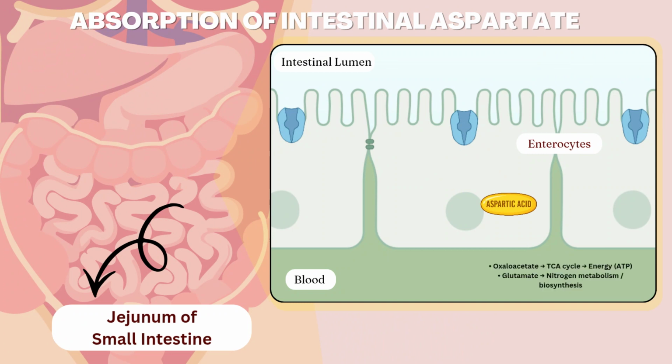inside the enterocyte. Unlike some amino acids that pass unchanged into circulation, a significant portion of absorbed aspartate is metabolized within the intestinal mucosa. Aspartate participates in a transamination reaction where it donates its amino group to form oxaloacetate. This allows the enterocyte to use aspartate as an energy source. Aspartate also contributes nitrogen for the synthesis of amino acids, nucleotides, and bioactive compounds.